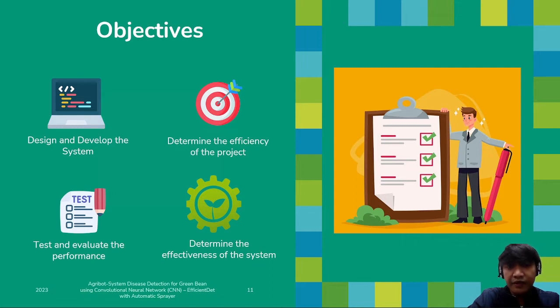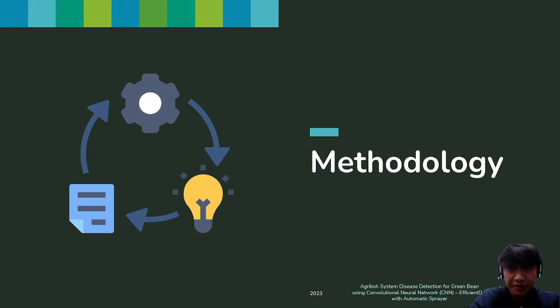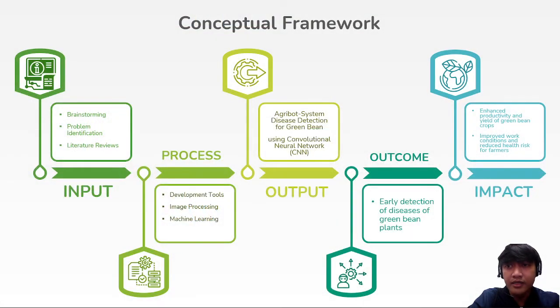The specific objectives include developing a robotic system for green bean and also a disease detection using a CNN, and also assessing the crop transportation of this system. So for the methodology, our concept has our input, process, output, and impact of our project. Researchers develop a robotic system for green bean cultivation, integrating disease detection, automated spraying, and crop transportation.